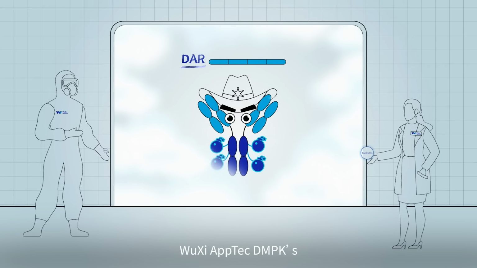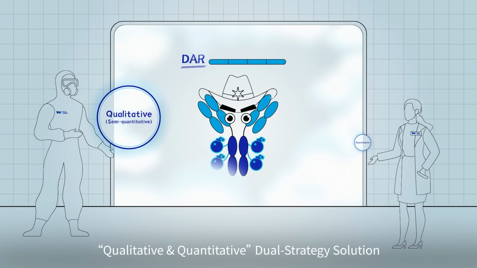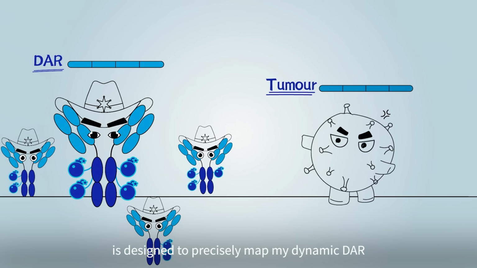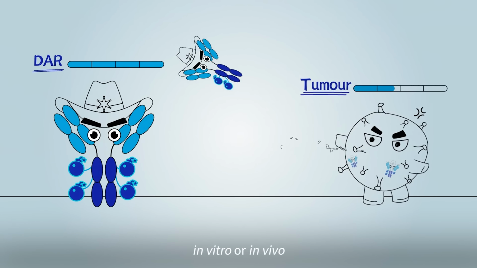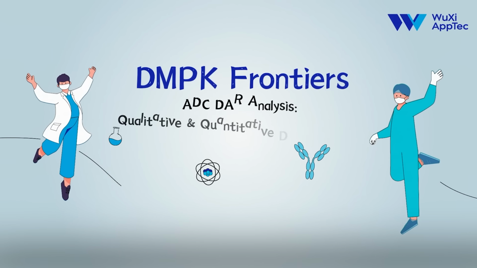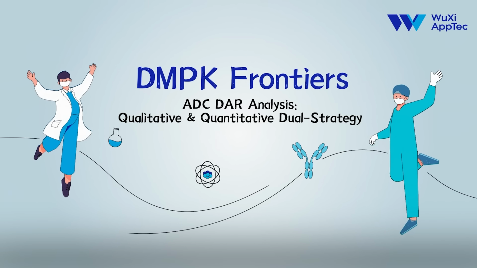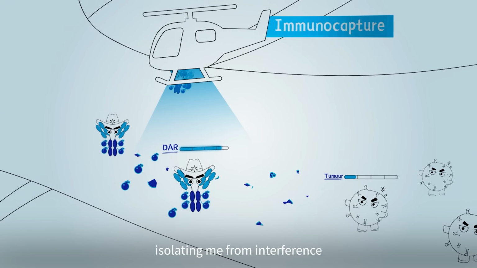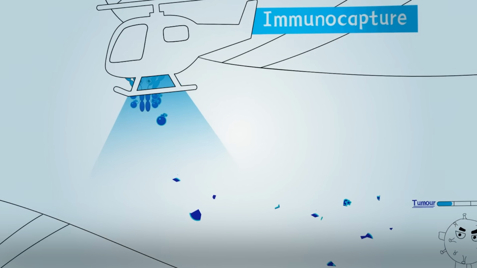WuXi AppTec DMPK's qualitative and quantitative dual strategy solution is designed to precisely map my dynamic DAR in vitro or in vivo. The first step is precise immunocapture, isolating me from interference.